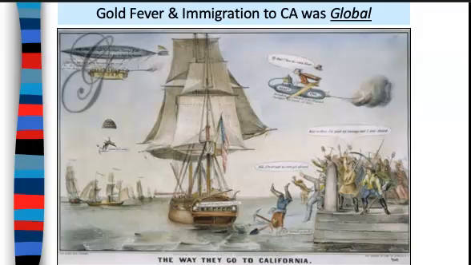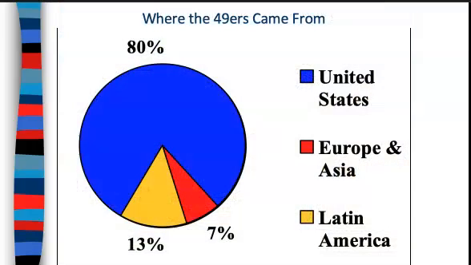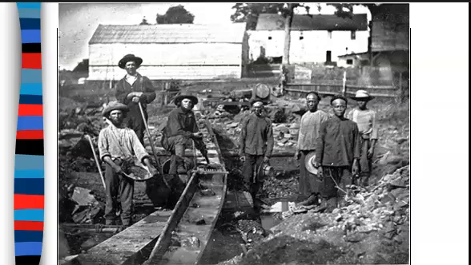And it was also global as well. People coming from around the world by various different means, as you can see from the cartoon there. People trying to have flying machines, jumping off of, trying to find ships, things like that, coming to California. Now, where they come from, the chart here shows about 80% of them are from the United States, but we also have European, Asian, and Latin American miners that are also coming as well.